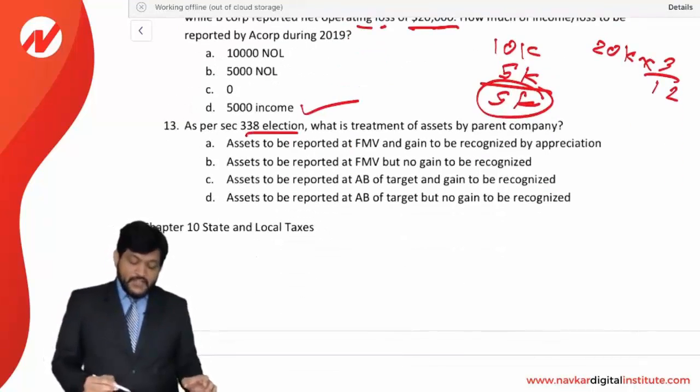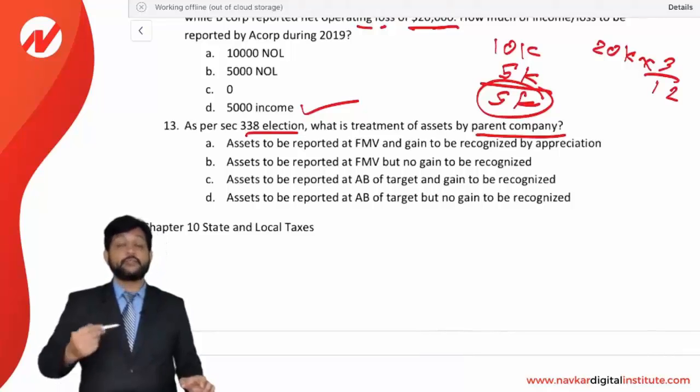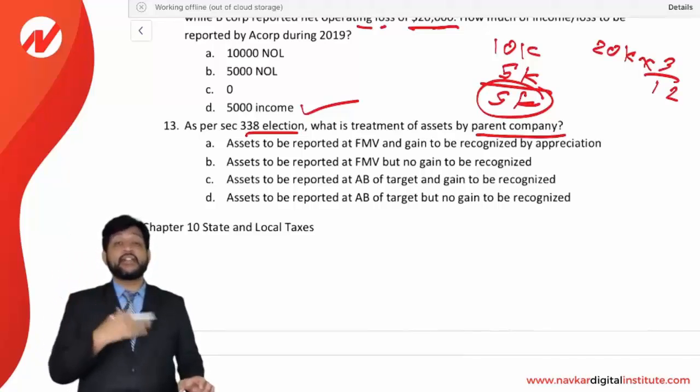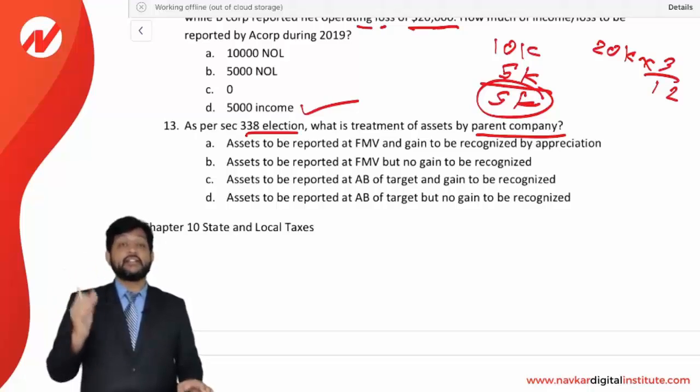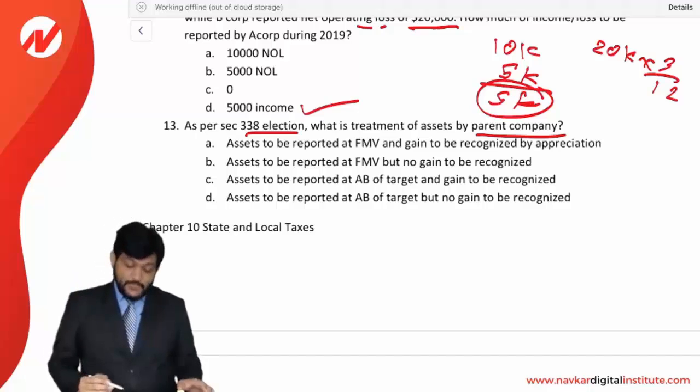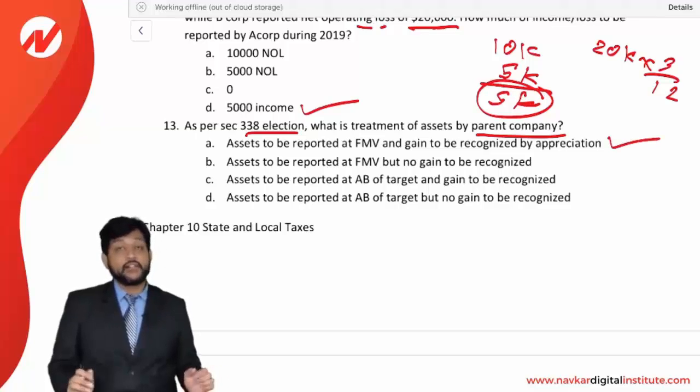As per section 338 election, what is the treatment of the assets by a parent company? See, normally the assets are carried over at an adjusted basis only, but as per section 338 election, the assets will be recorded at FMV by recognizing gain. So assets to be reported at FMV and the gain is to be recognized on the appreciation. So A option is the correct option as per section 338 election.